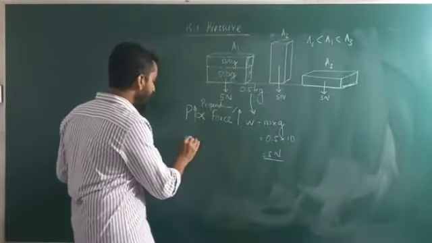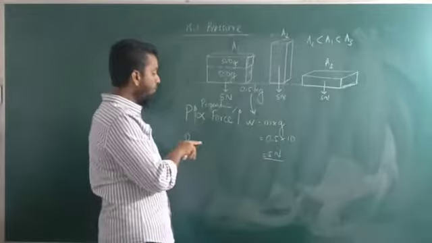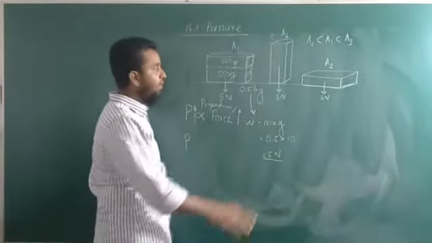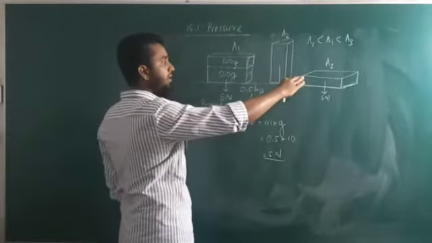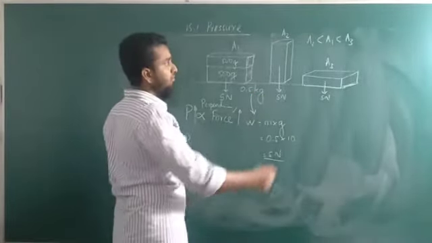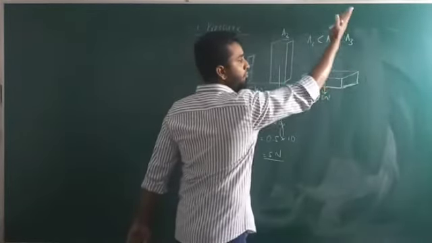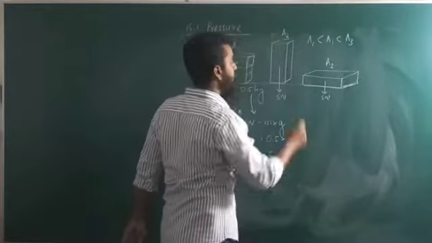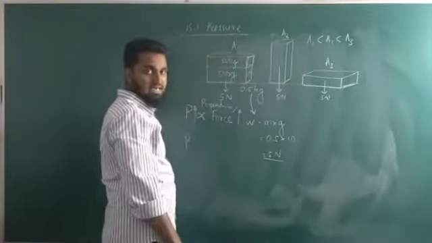Therefore, the pressure depends on area but is not proportional. Why? If you increase the area of force applied, the pressure gets decreased. Here, in this orientation, less pressure but more surface area. In this orientation, more pressure but less surface area.